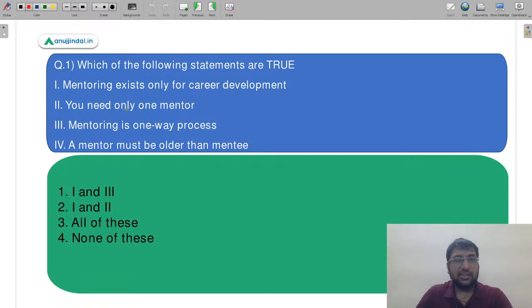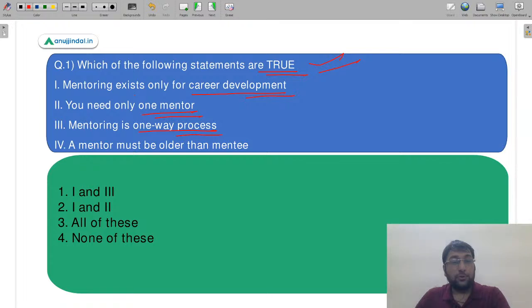Okay, so let's read on to the first question now. Which of the following statements are true? So you have been given certain statements और हमें बताना है कि इनमें से कौन से true हैं. So read the question very carefully. Mentoring exists only for career development. सिर्फ और सिर्फ career development के लिए आपको mentor की जरूरत पड़ती है या फिर mentoring किसी को करने की जरूरत पड़ती है. You need only one mentor. You only require one person to mentor you.